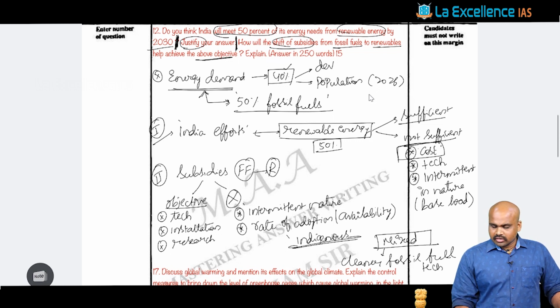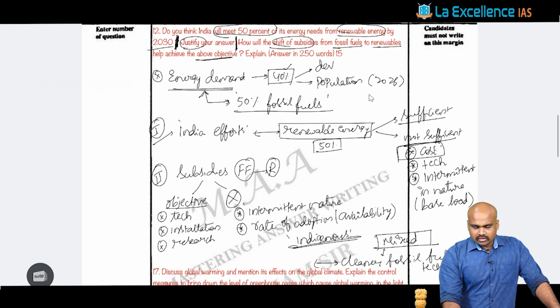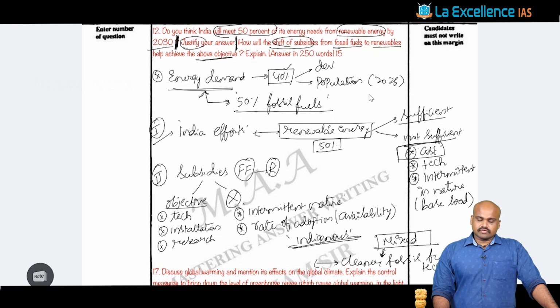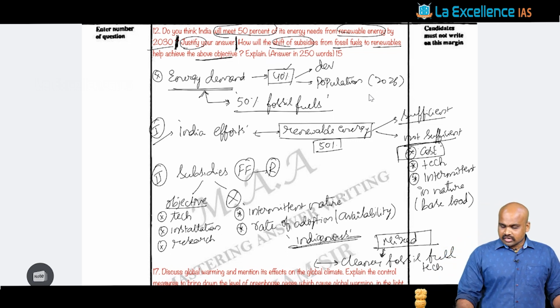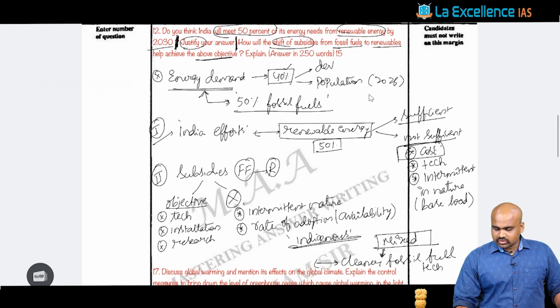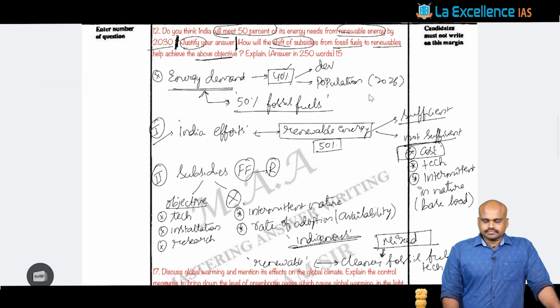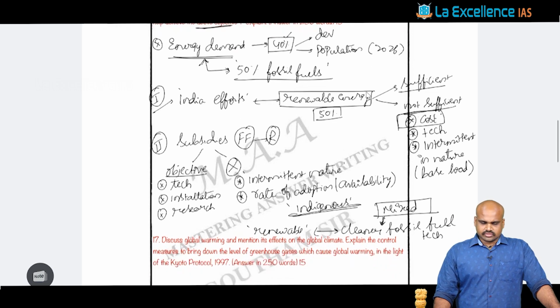And it being augmented, the cleaner fossil fuel technology, for example, clean coal technologies, for example, coal washing technology or desulfurization technology of the coal, can also be promoted. Cleaner fossil fuels. Along with that, you can also talk about renewable sources of energy as an augmentation, not as a replacement. That can be the kind of conclusion that can be given in this question, right?